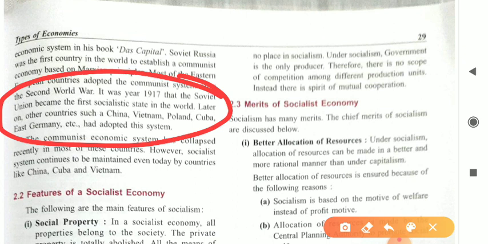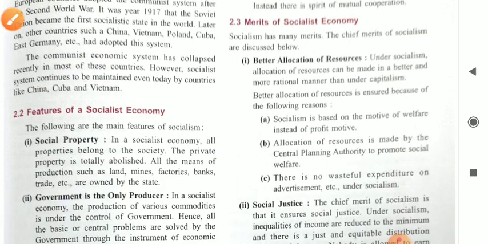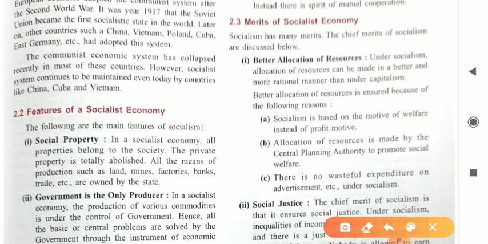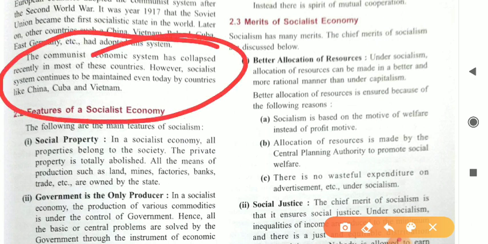But there are so many loopholes in the system, which I will discuss after the features of the socialist economy. Now, the communist economic system has collapsed recently in most of these countries. However, the socialist system continues to be maintained even today by countries like China, Cuba, and Vietnam.